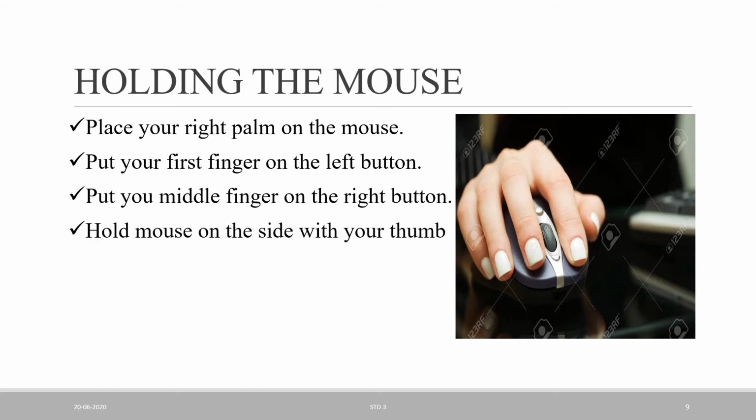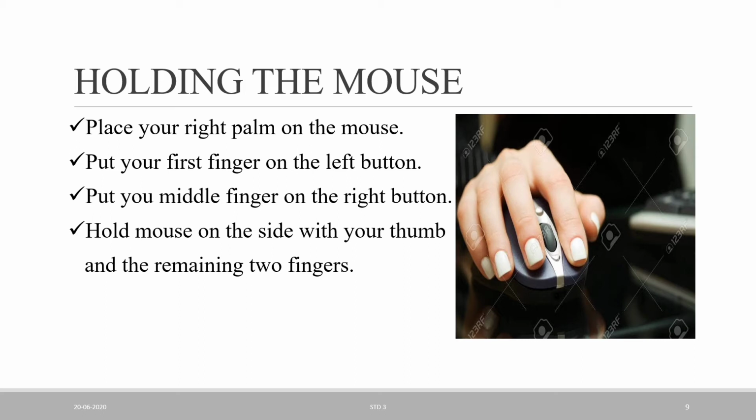Now the second point. Hold the mouse on the side with your thumb and the remaining two fingers. What I am saying is, the remaining fingers we can use to hold the mouse. See here, the thumb is at the side of the mouse and these two fingers are also at the side of the mouse. So we use all five fingers to hold the mouse. The first finger and middle finger are put on the left button and the right button. So now you can understand how to hold the mouse.